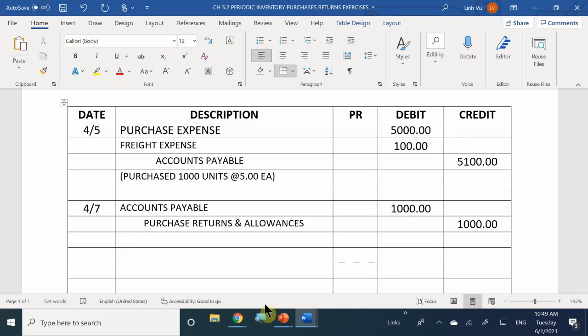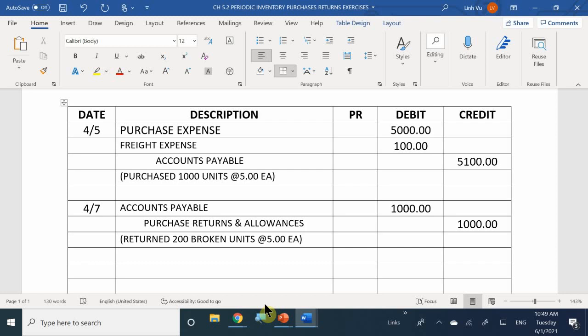So my note could be that I returned 200 broken units at $5 each, because that's going to help you understand that this was dealing with the previous batch, and that's how you got the $1,000: 200 times $5 each.